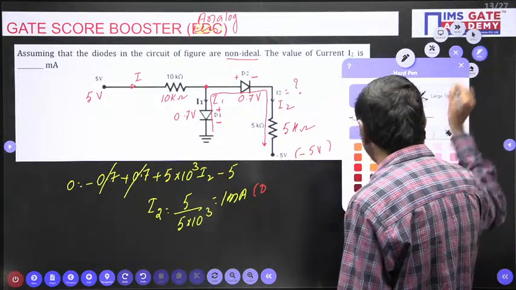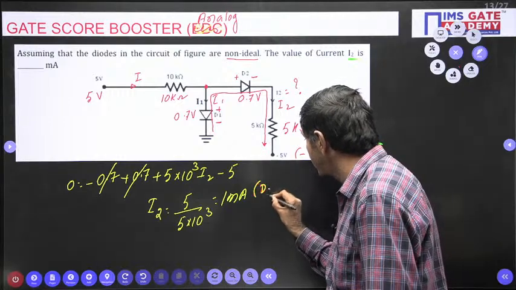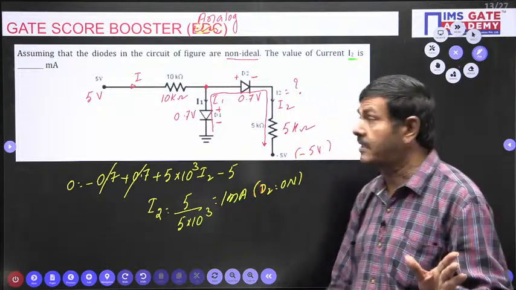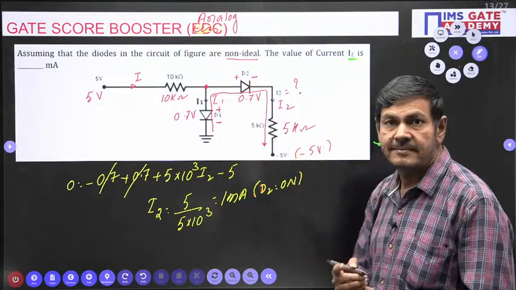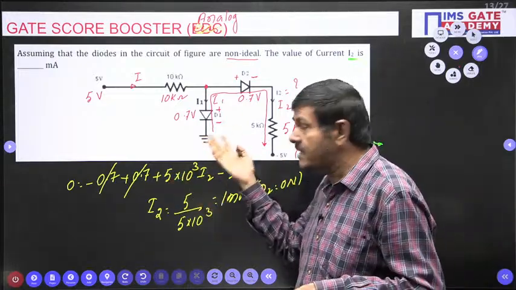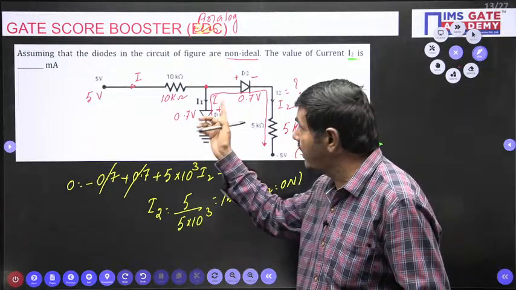D2 is on only. Why, sir? I got a positive value for I2, so the on state of D2 is correct. Because we made an assumption it is on, it is on only. But I made an assumption that D1 is also on. Whether D1 is on or not, we need to check. Sir, how can I check? By finding I1.